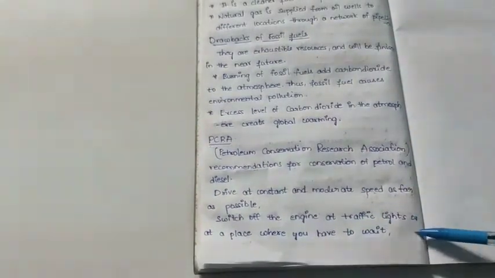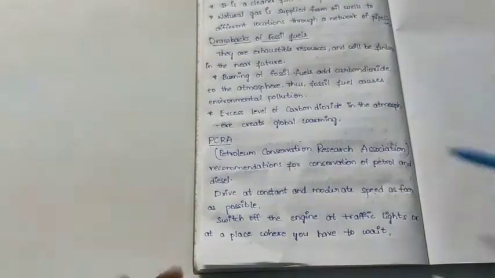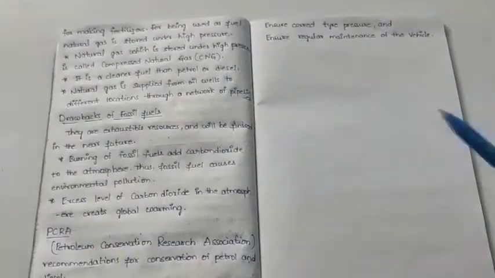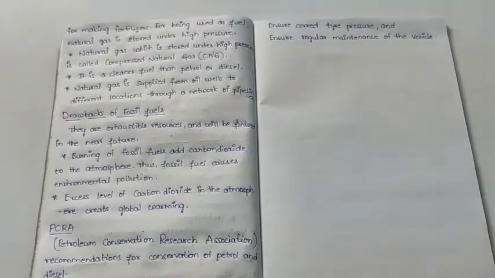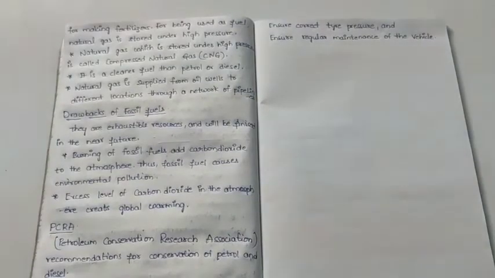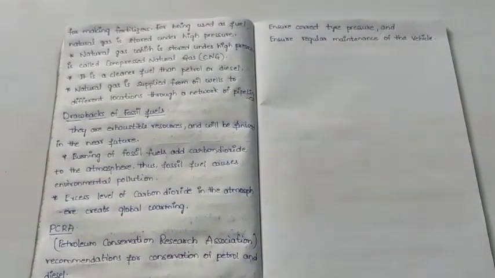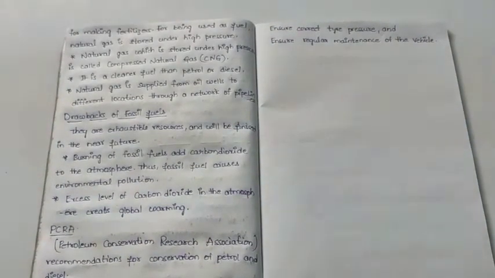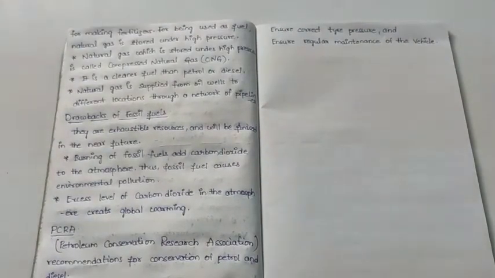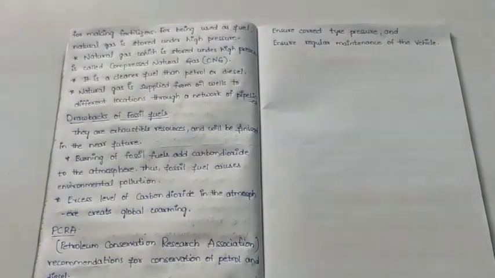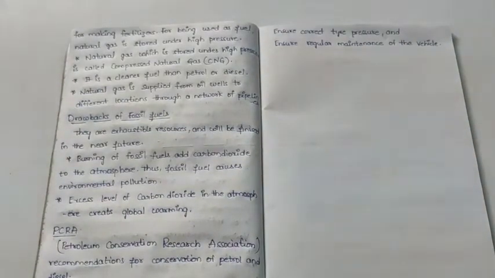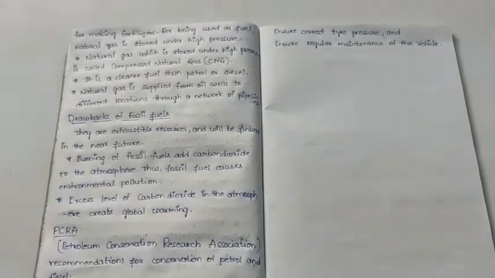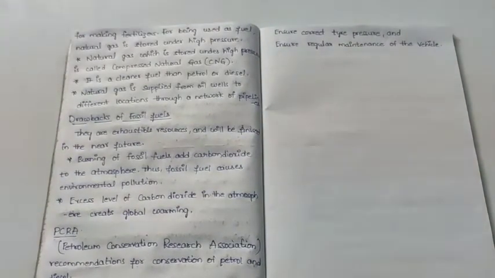Switch off the engine at traffic lights or at the place where you have to wait. Ensure correct tire pressure and ensure regular maintenance of your vehicle. These are the recommendations given by PCRA for conservation of petrol and diesel. Once again I am repeating, why we want to conserve petrol and diesel is because it is an exhaustible natural resource. Okay, we should conserve that. So this is the finishing of the lesson, coal and petroleum.